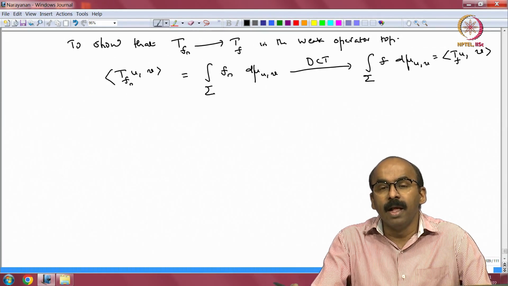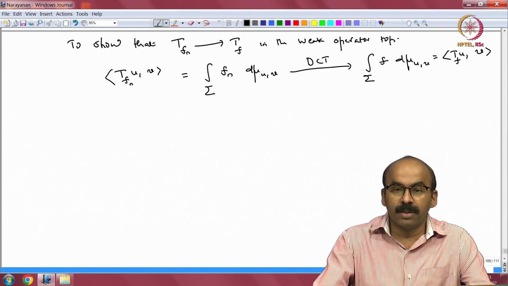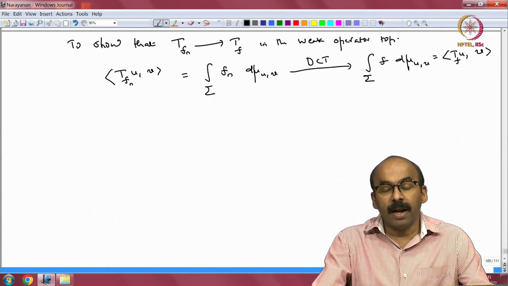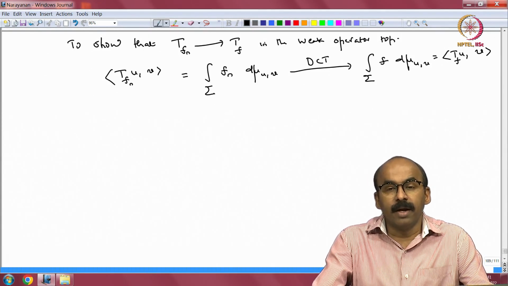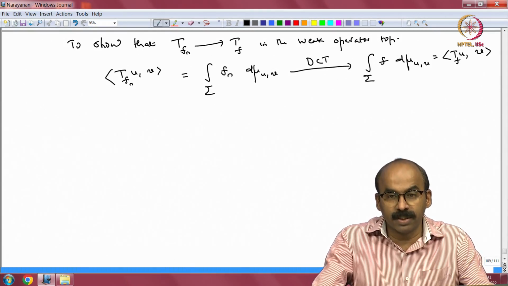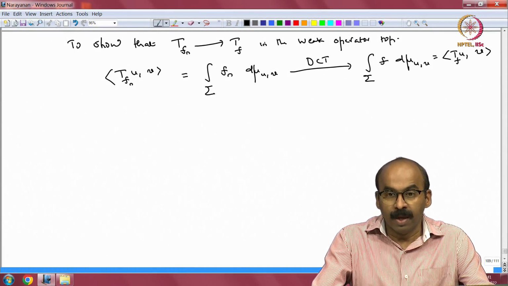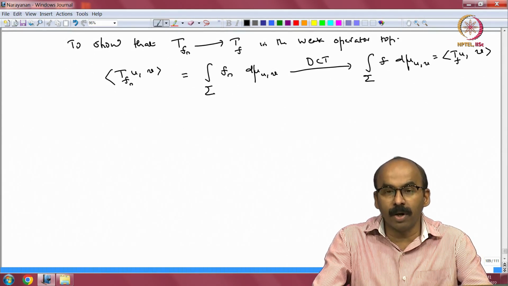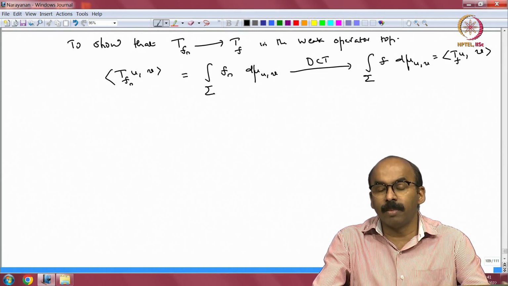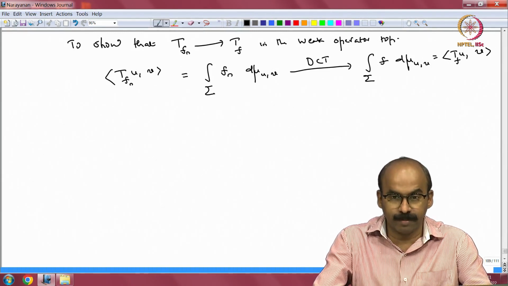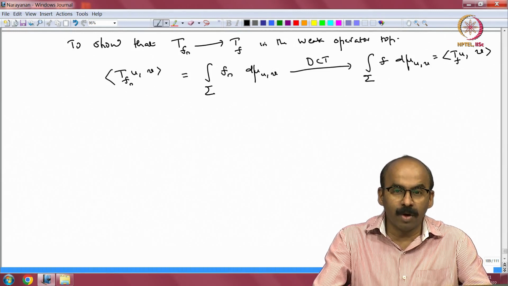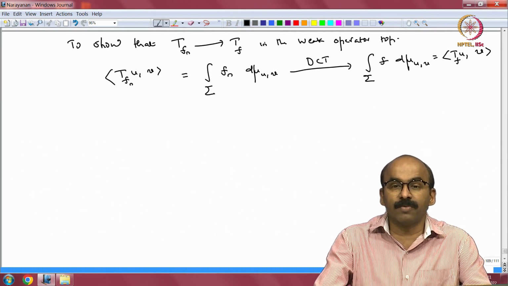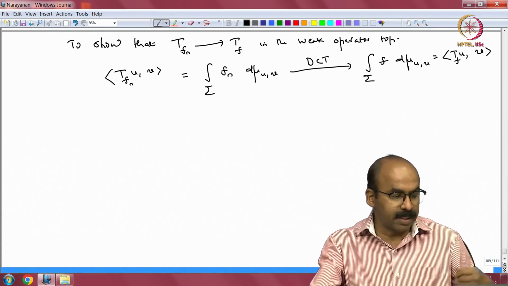Just to recap, starting from a commutative C star subalgebra with identity of B of H, which got identified with continuous functions on the spectrum, that is C of sigma, via the Gelfand transform, we managed to look at a slightly bigger algebra, that means looking at all bounded functions on sigma, and we got these operators T sub f using these measures. Now, we look at some special bounded functions which are indicator functions or characteristic functions of subsets of sigma, and see some properties there.